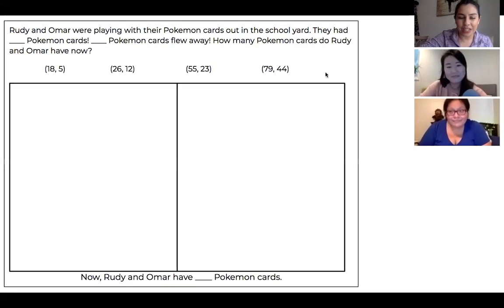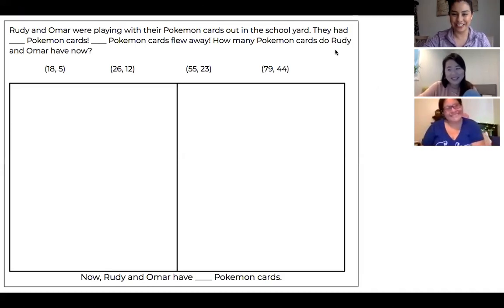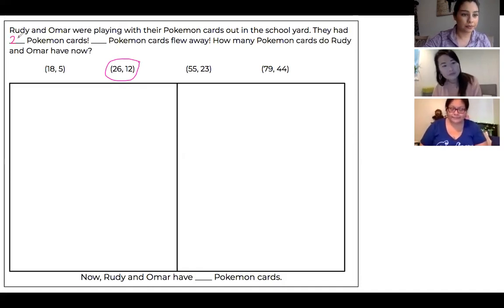So now we're going to look at the problem. We're going to read it for a second time with our numbers. Ms. Rosales, I know you are really excited about a number set. What number set would you like us to do today? Number 2. All right. So I'm going to choose the number 2, just like Ms. Rosales wanted, and we plug in the numbers. The first number goes in the first blank, 26, and then our second number, 12, goes in the second blank.